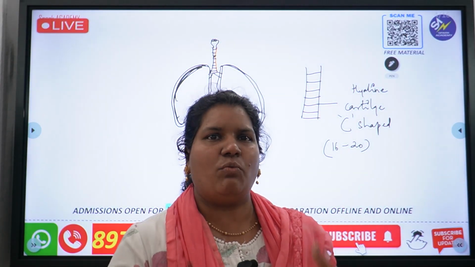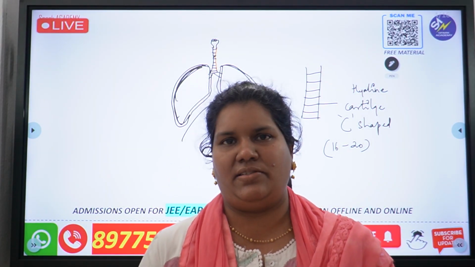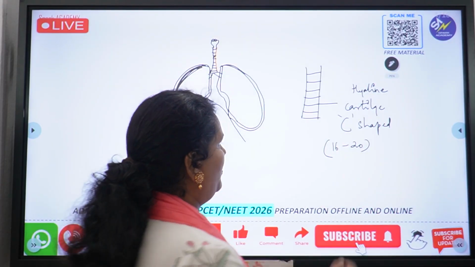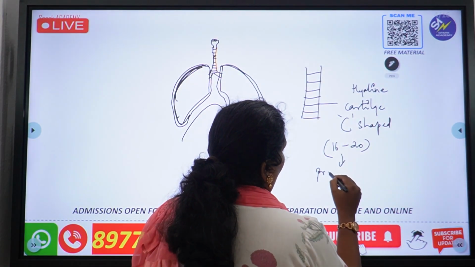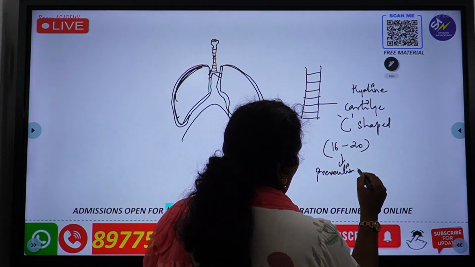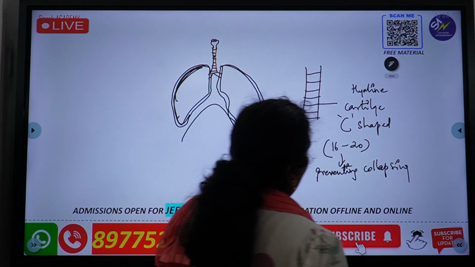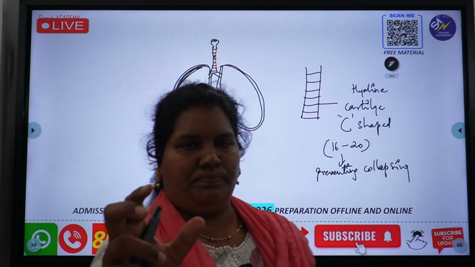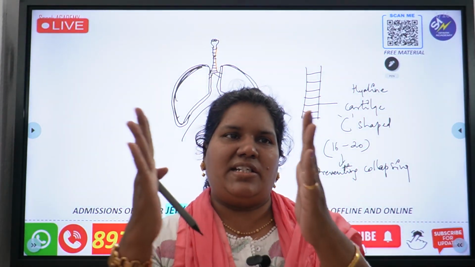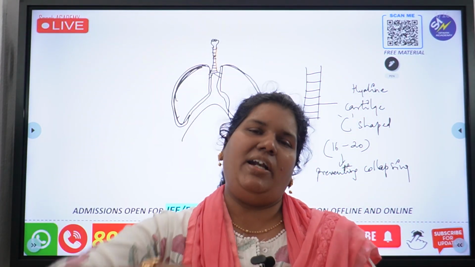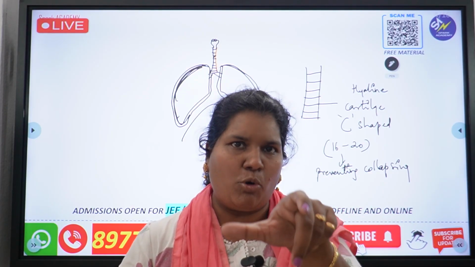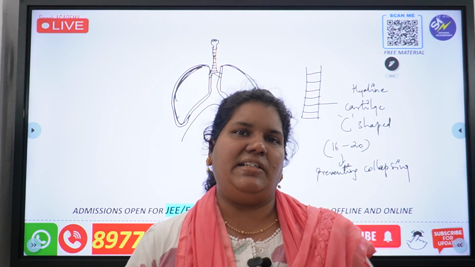Now the next question is, why does trachea have these rings? These rings will help in preventing collapsing. What is collapsing? These rings are like support. Without support, the trachea will come close and the air cannot get in. So in order to give support to the trachea, these rings are present.